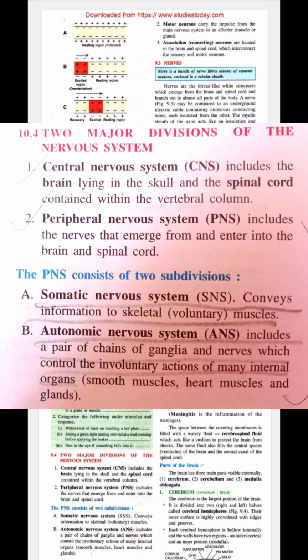So now this peripheral nervous system is also divided into two parts. One is the somatic nervous system and one is the autonomic nervous system. So as the name suggests, somatic is something which we can control. So whenever we are able to control some muscular activity, the neurons or the nervous system associated with it is known as somatic nervous system, and autonomic nervous system is the part of the nervous system which is associated with involuntary activities and things which we cannot control, and ganglia is also a part of it. So peripheral nervous system also has two parts, somatic and autonomic.